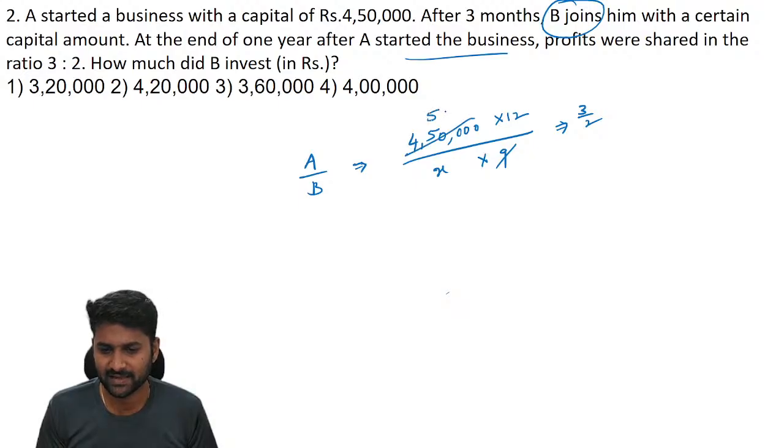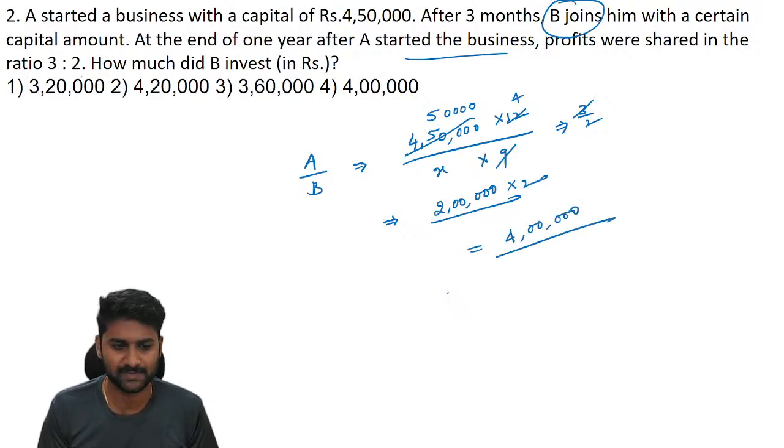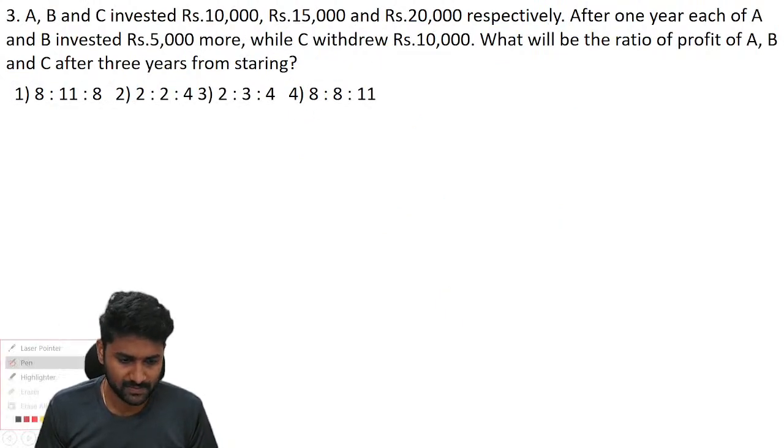9 exactly 5,000 times. So 9 into 5 is 45. Sorry, it's 50,000. Again, exactly 3, exactly 4 times. So 4 into 5 is 2 lakhs. Again, if you cross multiply, you should multiply with 2 times. Then the respective value is 4 lakhs. Next, answer this question.